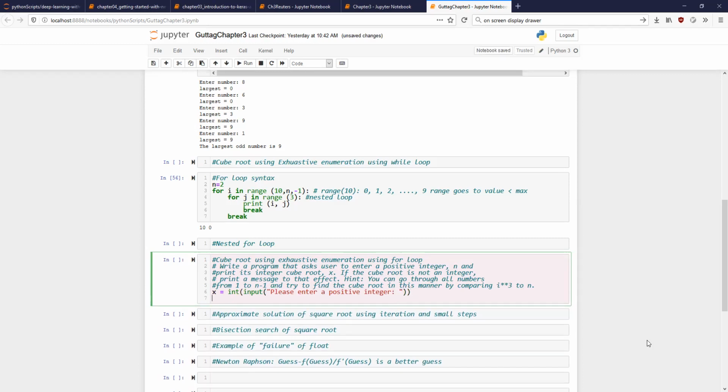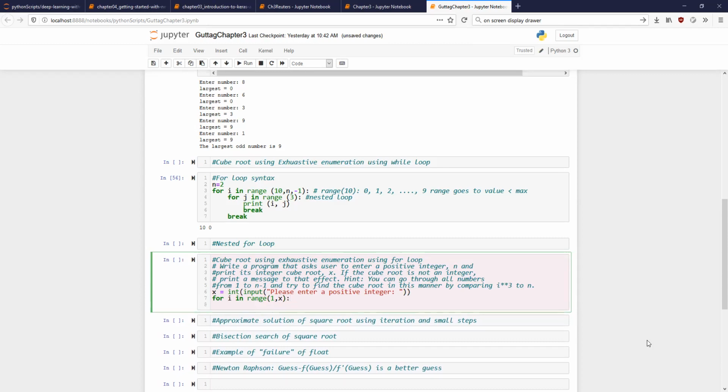Now what the question is asking you is to run a loop for i in range x. Is that okay? Yes, sir. Or instead of range x, let us make it 1 comma x, because I want to go from 1 up till x minus 1. So this will do that.